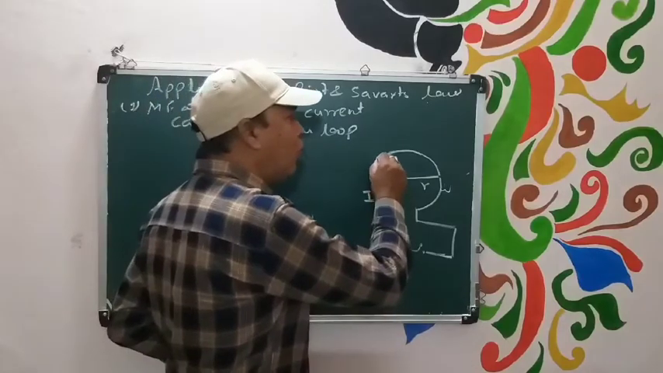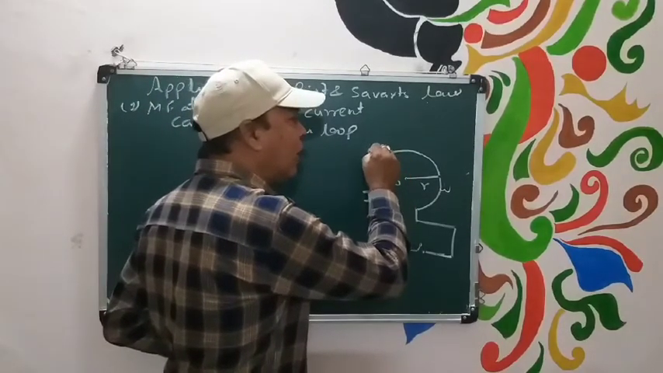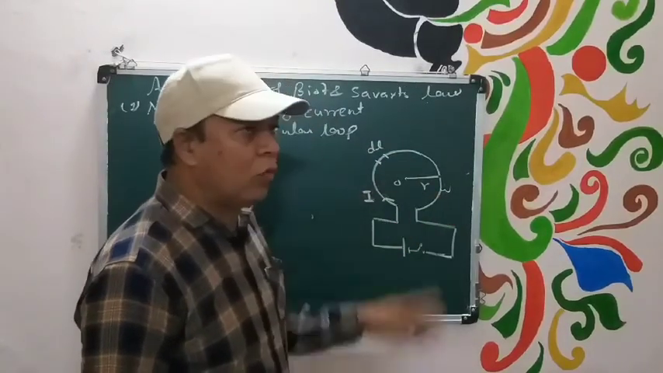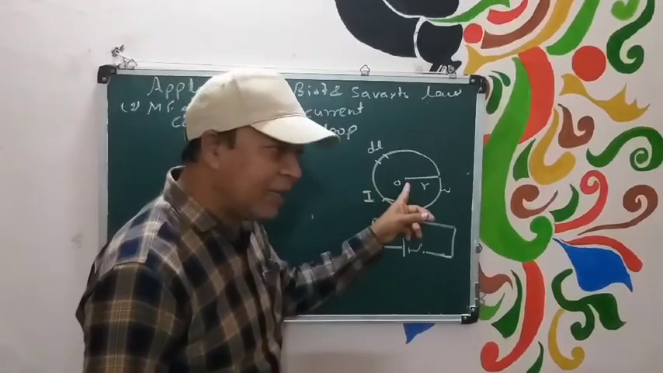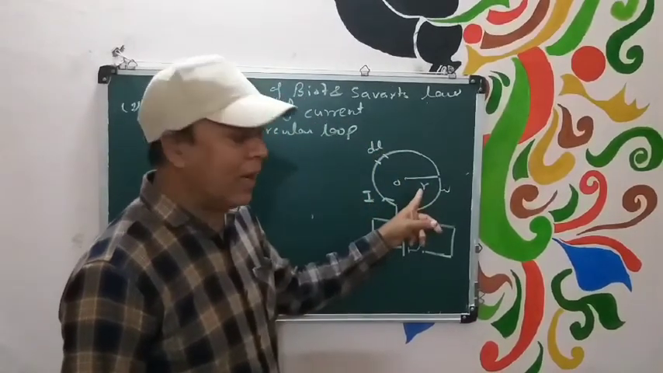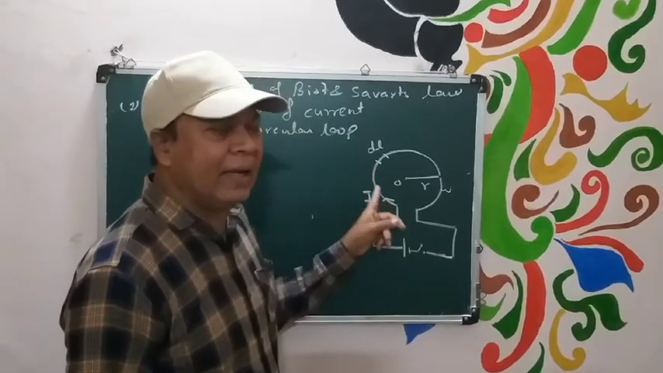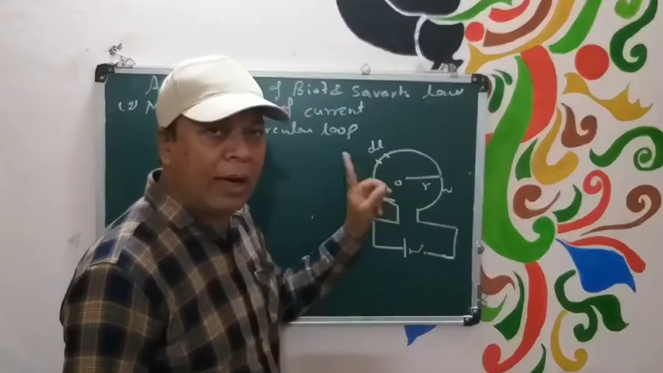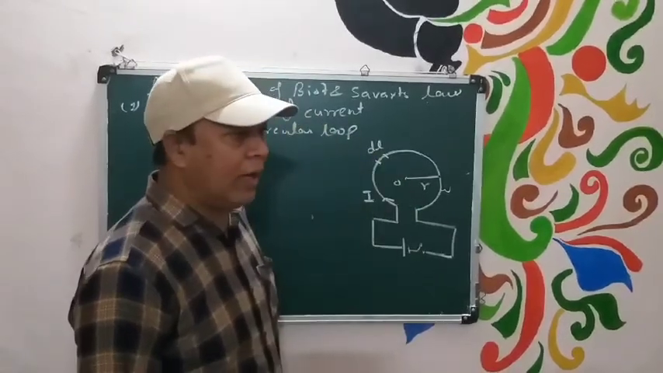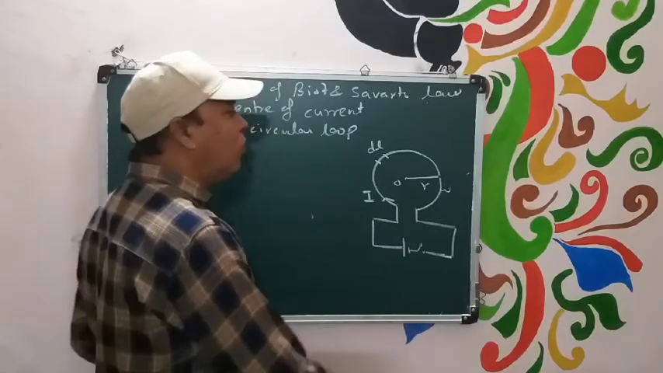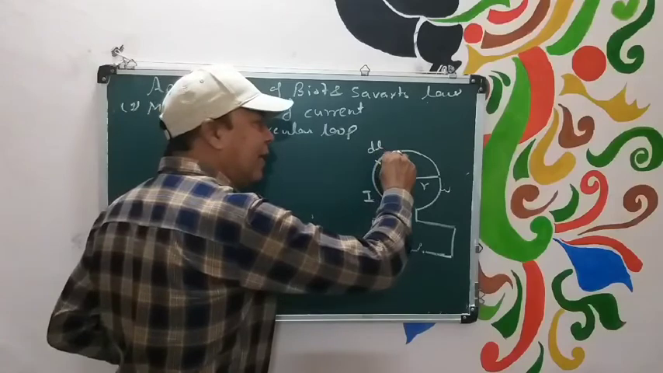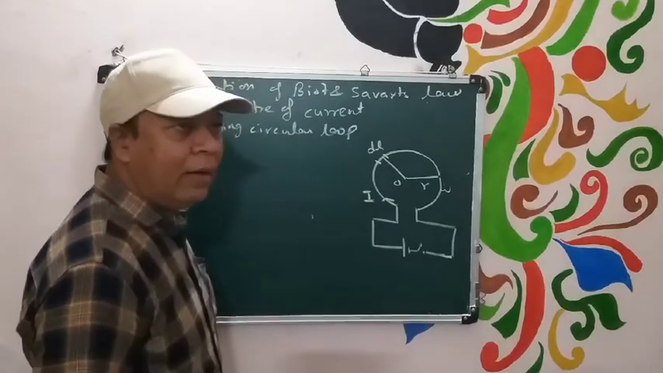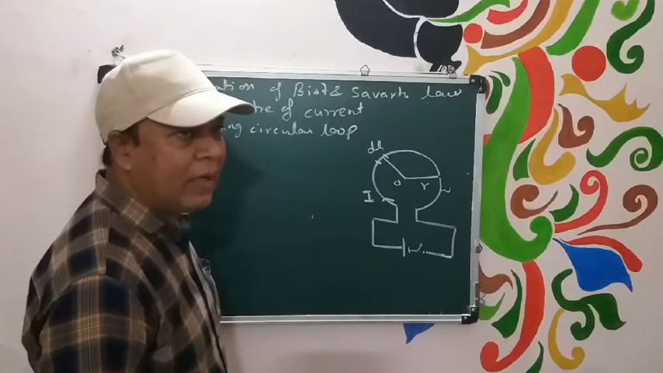If we assume one small element dl on the loop, again I am repeating, I have taken one circular loop whose center is O, radius is R, and I current is flowing in this circular loop. If I have taken one small element dl on the loop, now we want to find magnetic field at the center of this loop by this small element. So again we may apply Biot and Savart's law.